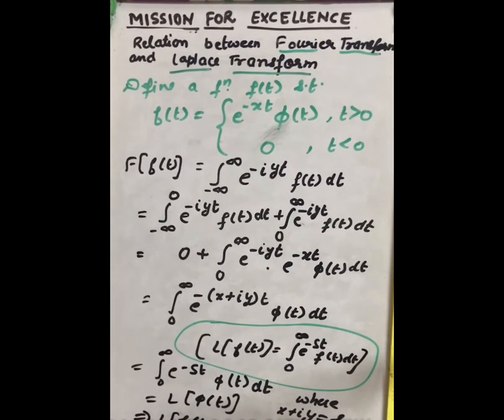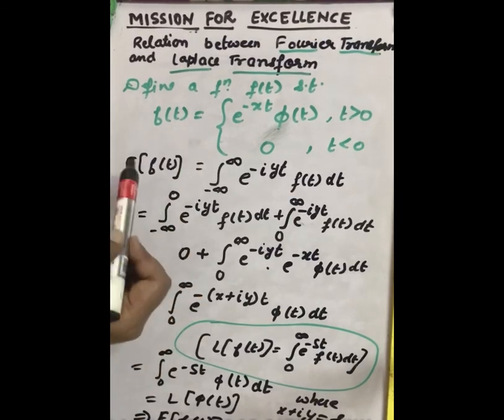So therefore Fourier of f(t) will be equal to Laplace of phi(t). This is the relation between Laplace transform and Fourier transform. So Fourier transform of f(t) is equal to Laplace transform of phi(t).